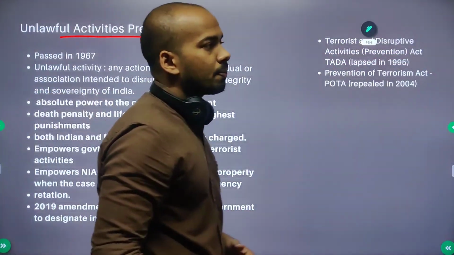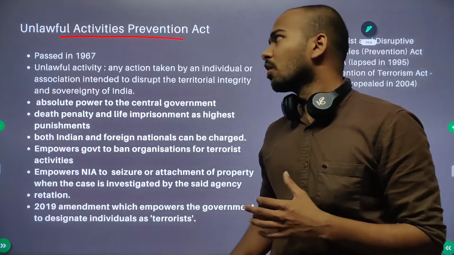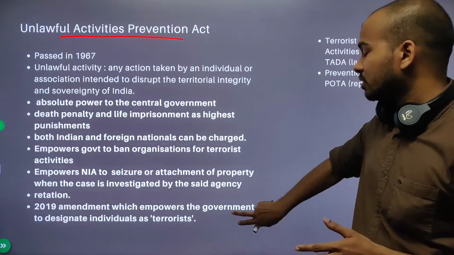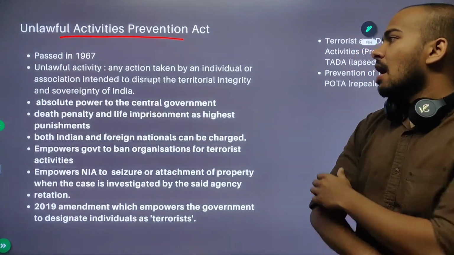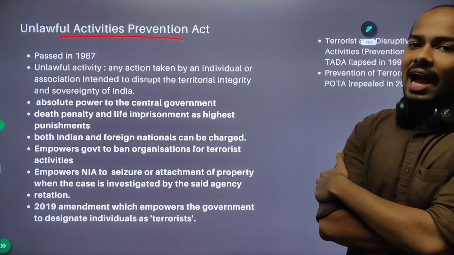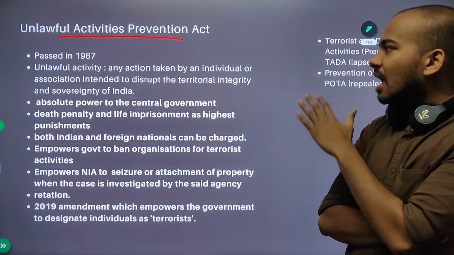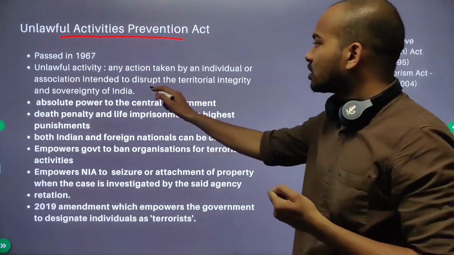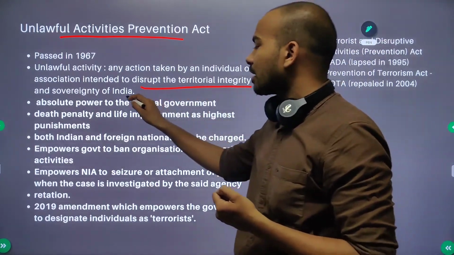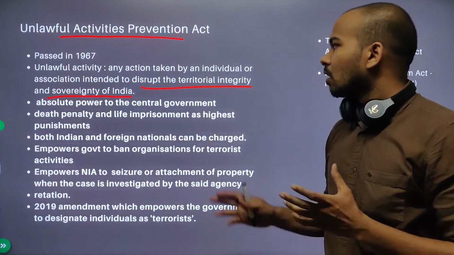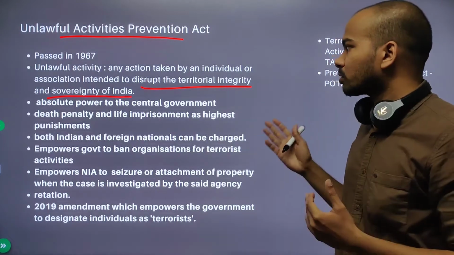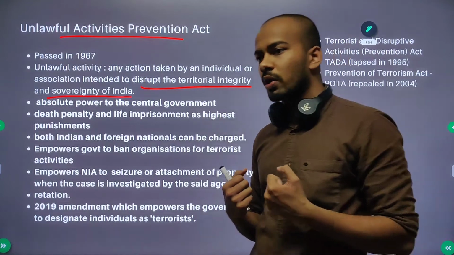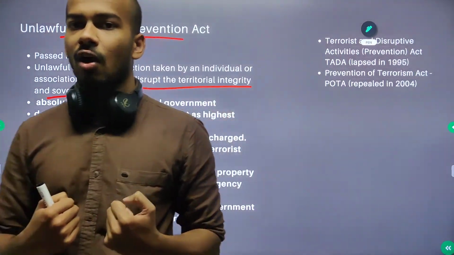So we will talk about UAPA, the Unlawful Activities Prevention Act. This act was passed in 1967, and the unlawful activity mentioned here is any action taken by an individual or association intended to disrupt the territorial integrity and sovereignty of India. There is no problem here, right? Because you should not disrupt the territorial integrity and sovereignty of our country, because it is very important that we take care of the security of the country.